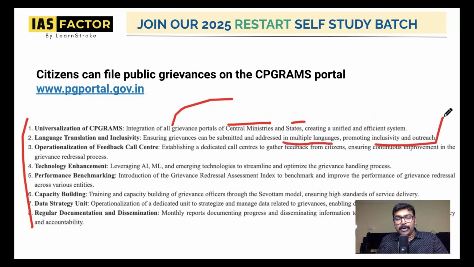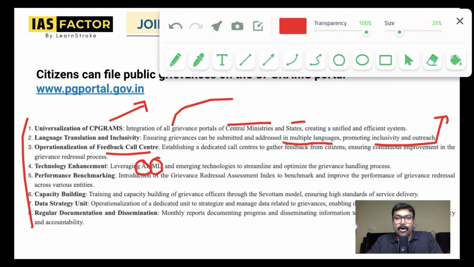It's not only English. In these years, you can use multiple languages also, and there is a feedback call center. Most importantly, CPGram has also started using artificial intelligence and machine learning systems to process the information. The majority of the portals of the state governments and central ministries have integrated. There are no language barriers, and artificial intelligence and machine learning are also integrated in this. So that is all about CPGrams.